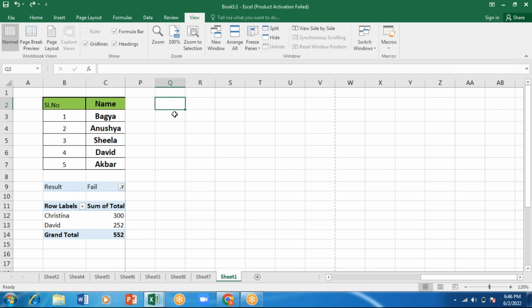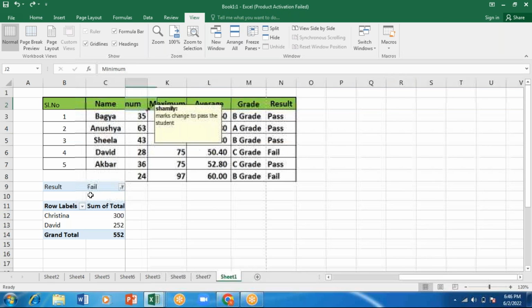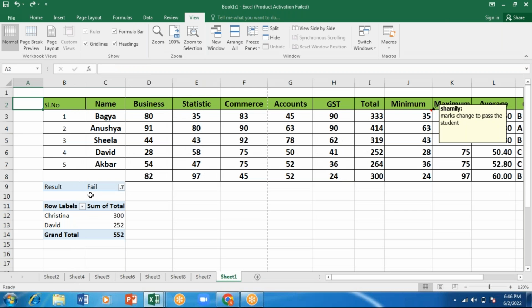Why will I be using this? If I'm having a report with January month, February, or attendance, first, second, third, fourth, fifth, like 30 days, I'll keep on moving. So I won't know, when I go to the 30th place, whose name is there in the first column. So when I freeze it and keep moving, I'll come to know whom I have to mark the attendance for on the 30th of April or June, something like that. So it has not been deleted, it has just been hidden.